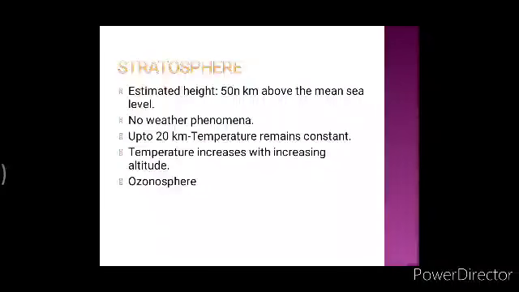After that, we studied about stratosphere, in which I told you the jet planes fly at the lower part of stratosphere, and the lower part of stratosphere has a concentration of ozone, the ozonosphere, which absorbs the ultraviolet radiation from the sun.